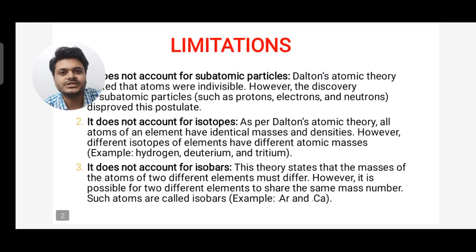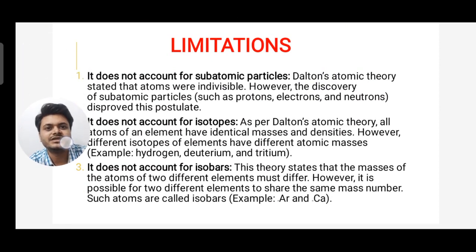Let's start with the first limitation of Dalton's atomic theory. The first one is it does not account for subatomic particles. Dalton's atomic theory stated that atoms were indivisible. However, the discovery of subatomic particles such as electrons, protons and neutrons disproves this postulate. We know that atoms are further subdivided into electron, proton and neutron, whereas Dalton said that atoms cannot be further divided. So this is the first drawback.